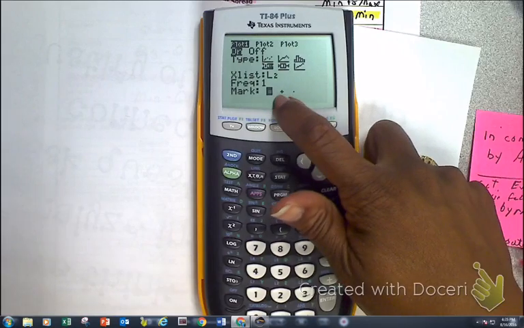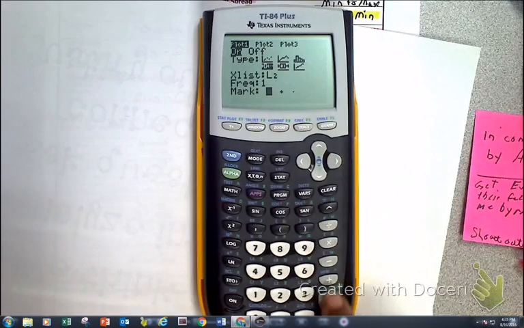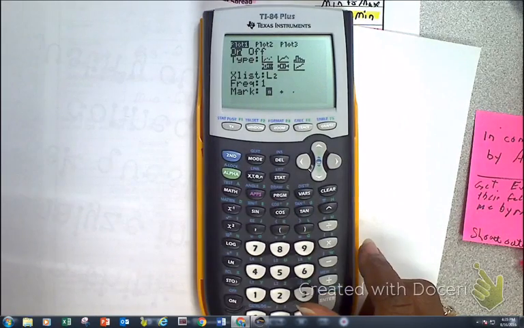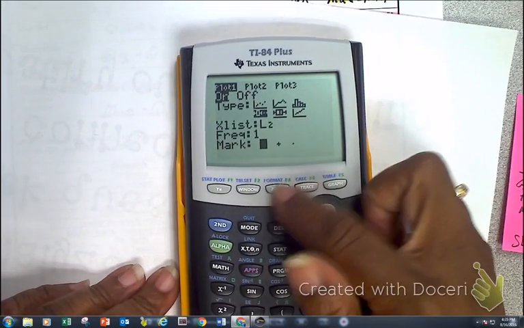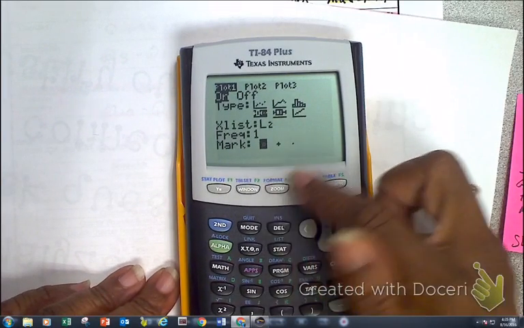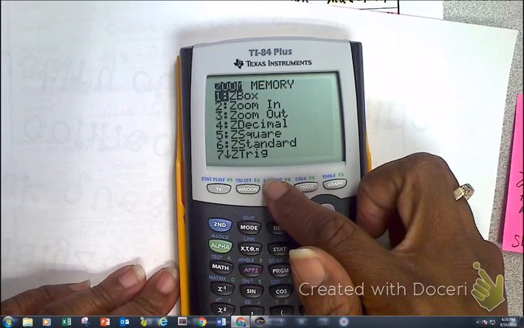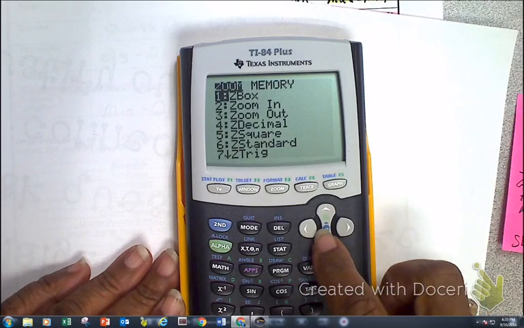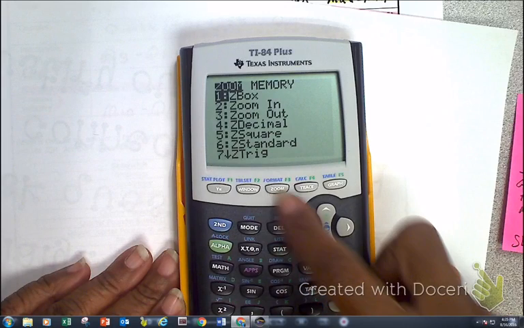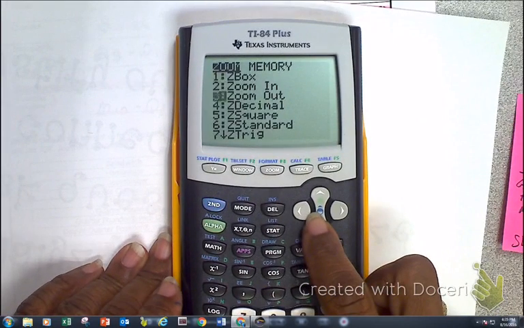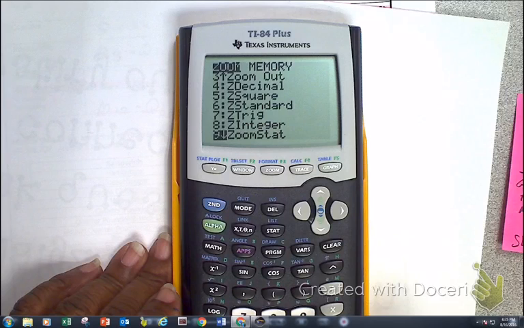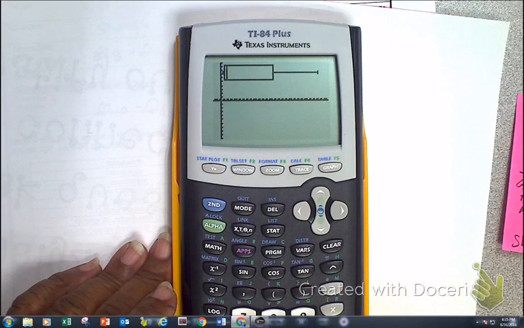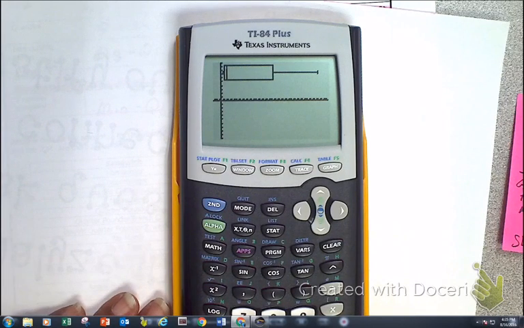You can change those if you want to play with things. Then what I am going to do now is go to Zoom. I press that button right there, Zoom. I'm going to go down to Stat. I keep pressing my arrow till I get there. And it gives me my box plot.